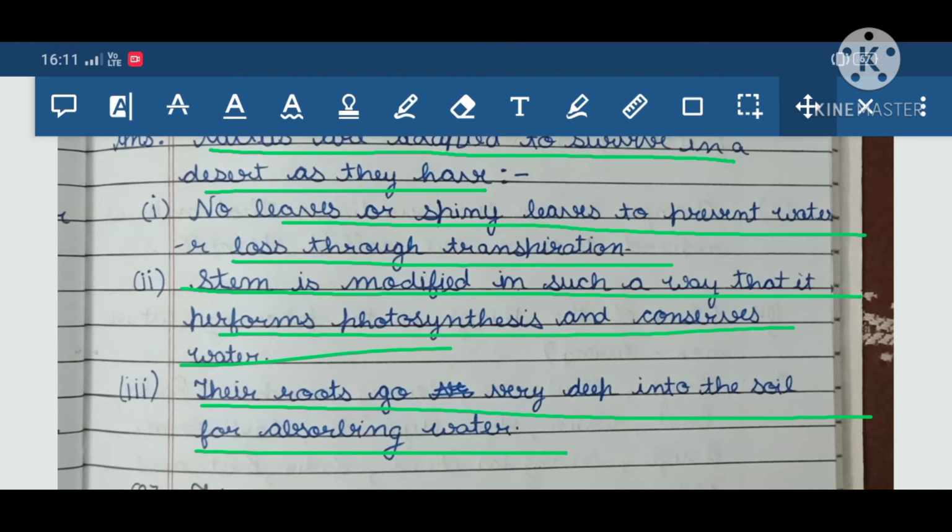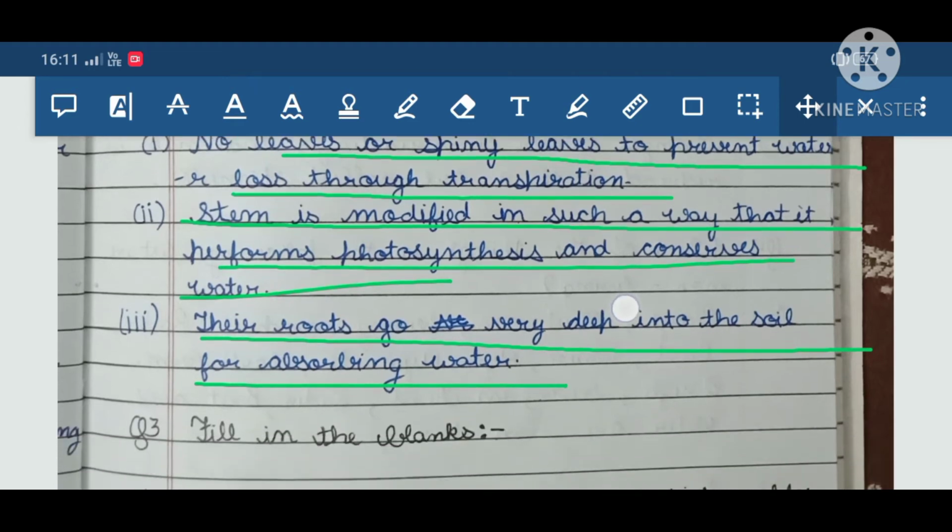As it is not having any leaf, only having spiny leaves that prevent water loss through transpiration. It does not do transpiration. The stem is so much modified that it performs photosynthesis and conserves water. And the roots are so big that they go very deep into the soil for absorbing water.